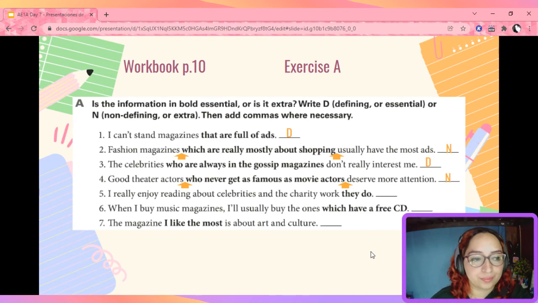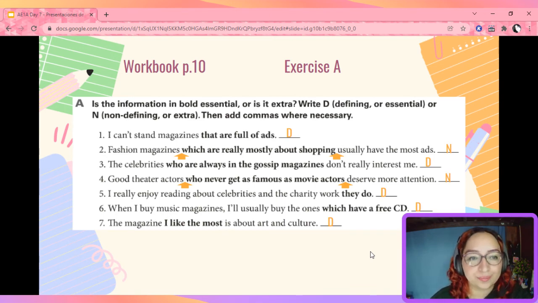Let's take a look at number 5. I really enjoy reading about celebrities and the charity work they do. Defining, very good. 6. When I buy music magazines, I will usually buy the ones which have a free CD. Also, defining. The magazine I like the most is about art and culture. This is also defining. Remember, if you're not sure, try omitting the part that is in bold. If you can still understand the sentence, then it is non-defining. But if the sentence doesn't make sense, that means that this sentence is defining, and it is essential.